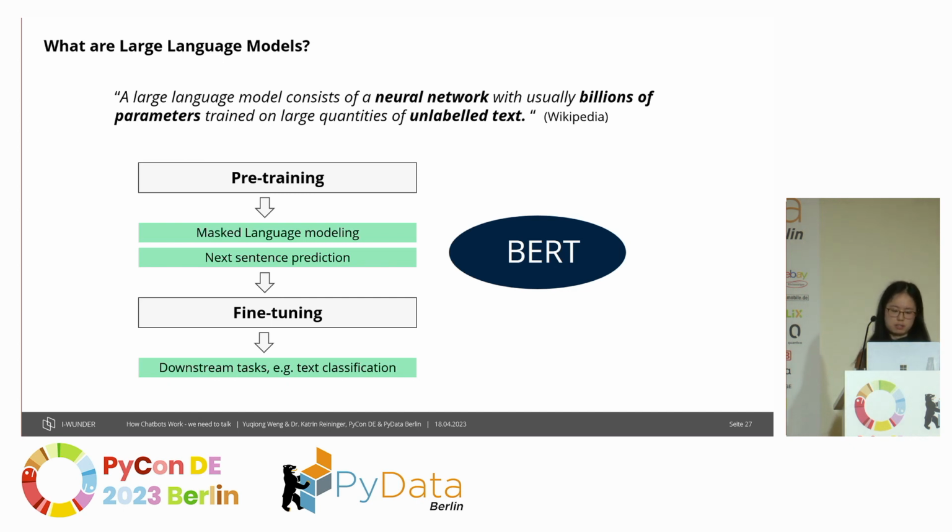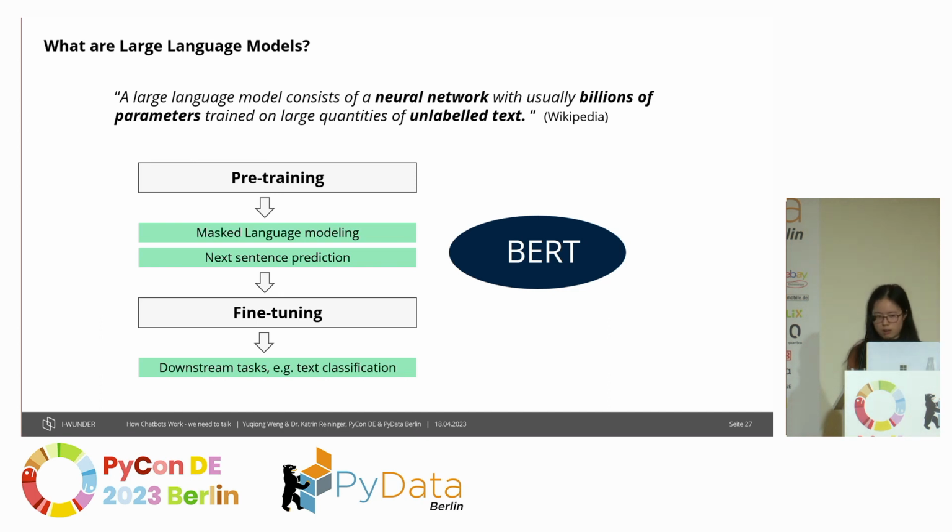First is the pre-training step, where the model is asked to do two tasks, which help it get more meaningful representations of the text. Then, after we get these meaningful representations, we can fine-tune on downstream tasks, such as text classification.